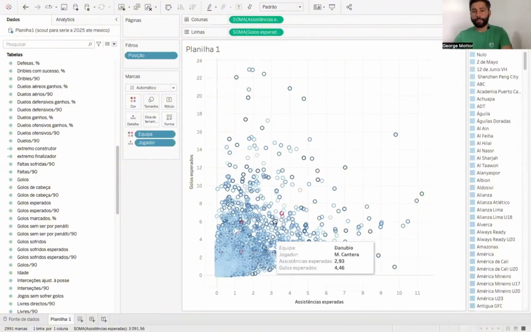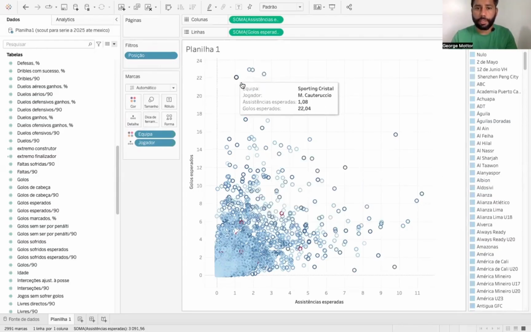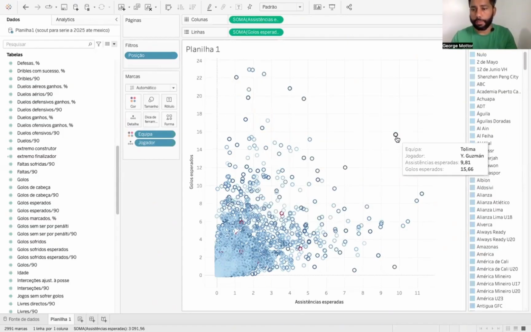We have some players here, but we can see that other players are quite a bit above in these 2 specific aspects compared to those from Fluminense. So we're going to start taking a closer look here at which players are standing out. These are already observations. Tolima, the Mexican championship, has certain similarities with the Brazilian championship. So it's a good market, but these are players who also have a higher market value, making them more difficult to attract. However, Brazilian football does have the capacity to attract players from the Mexican market.